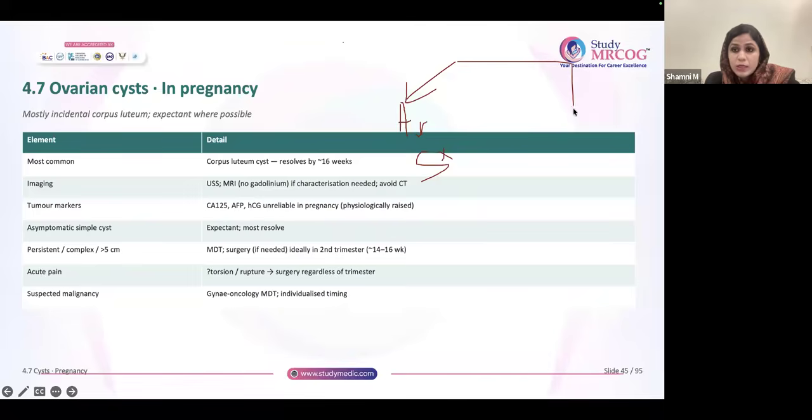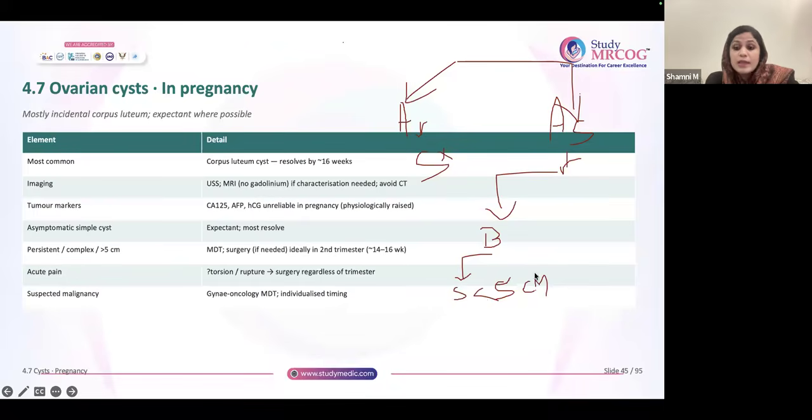Now, if she is asymptomatic, what do you have to do? You have to see whether it is benign. If you're sure, after ultrasound and everything, that it is benign, mostly it is a simple cyst less than 5 centimeter.